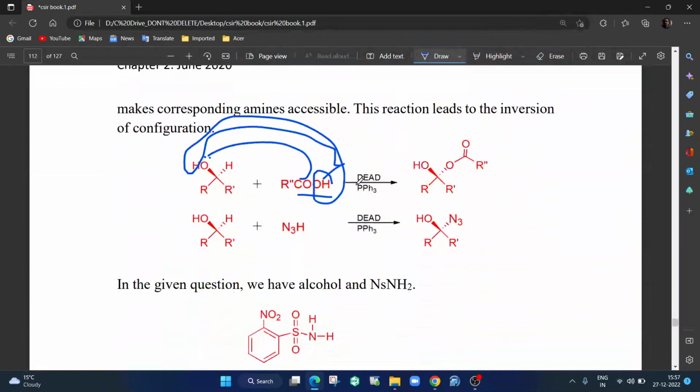But in Mitsunobu, that is very important, there is inversion of configuration. Oh, I'm so sorry, here OH is there, it should have been hydrogen, okay. And similarly here also it should have been hydrogen and N3 gets in. So very important point is it undergoes what is called inversion of configuration, right.